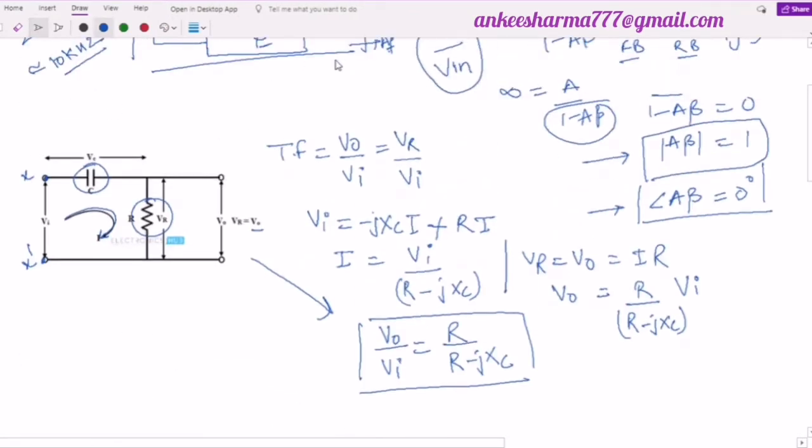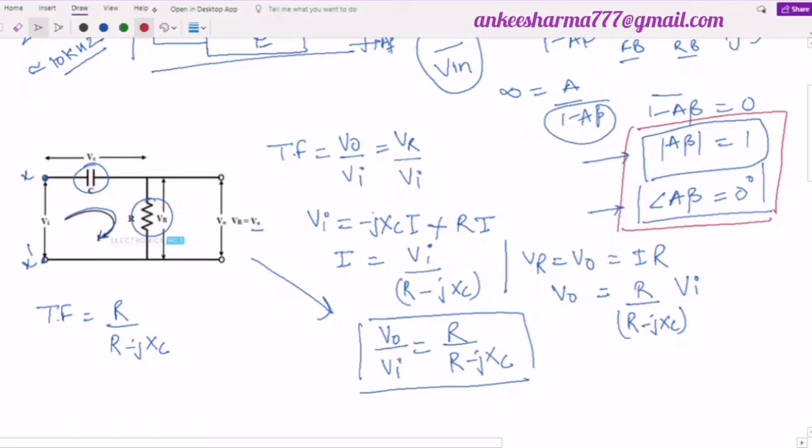So the transfer function of this circuit we have obtained equal to R upon R minus J of Xc. Now why do I want this transfer function? This is important because we have the two Barkhausen criteria over here, that is the gain of the combined circuit A beta must be equal to 1 and the phase must be equal to 0 degree.